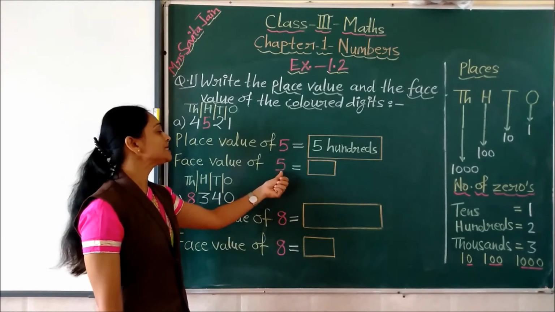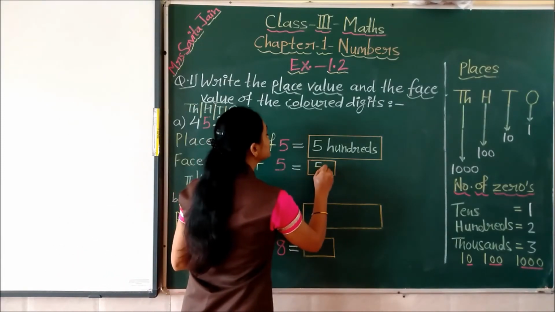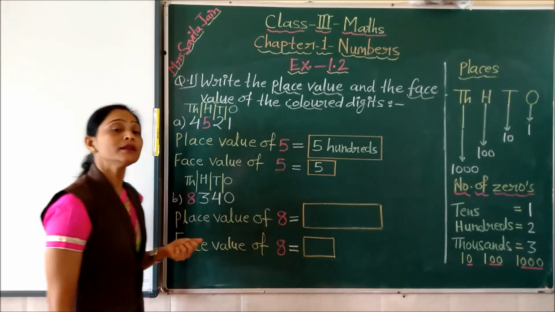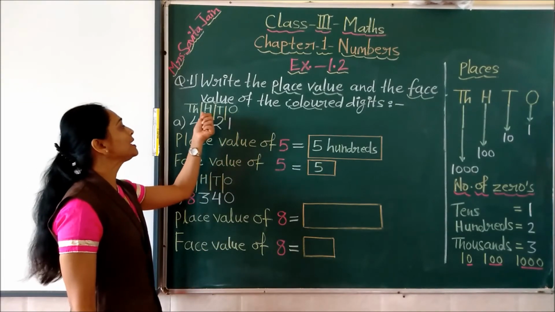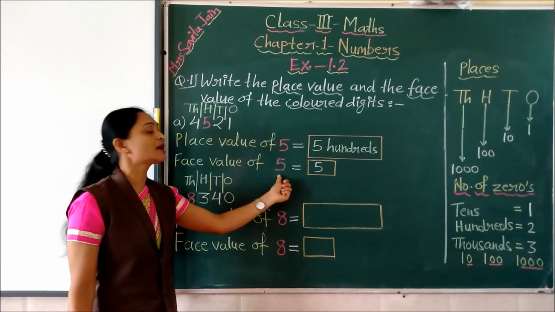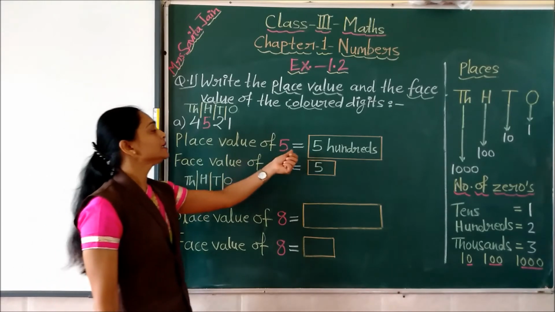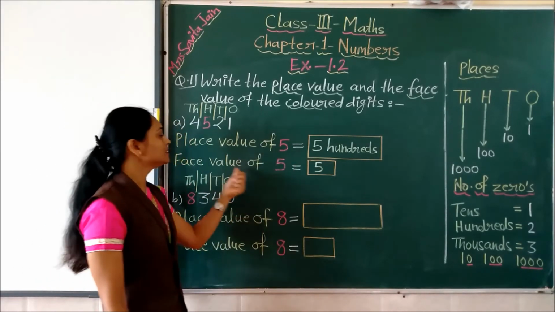Means the face value of 5 will remain 5 only, whether this 5 is written on ones place, tens place, hundreds place or thousands place. It doesn't change according to the place. Yes children, so you understood how to write the place value and the face value.